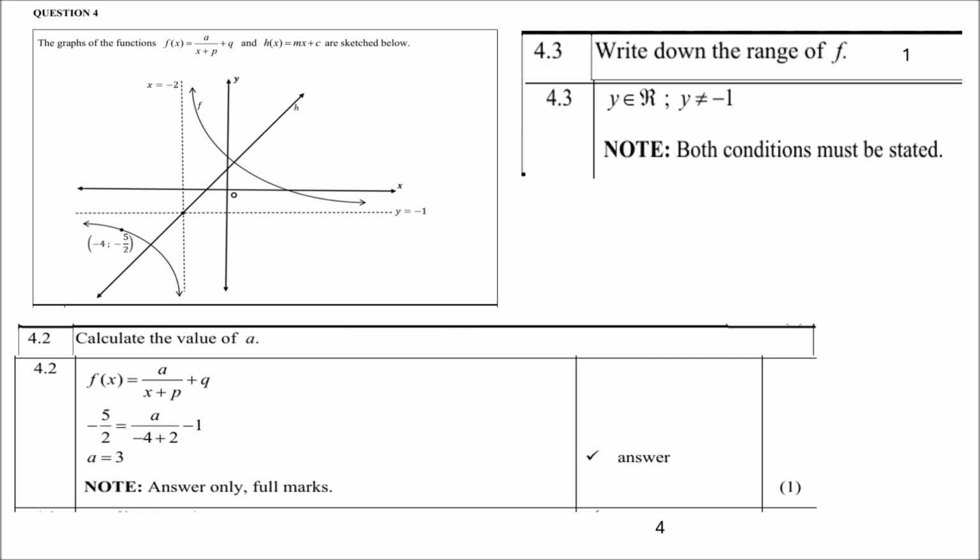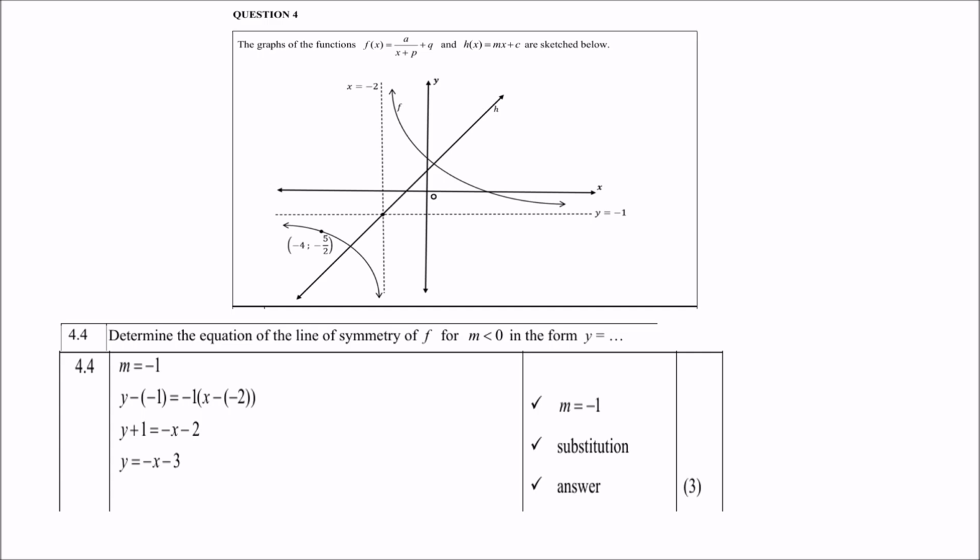4.4, determine the equation of the line of symmetry of f for m less than 0 in the form. Be careful, there's two things there now. You must look at an m, which means a gradient, which is negative. And then you must also present the answer in the form y equals mx plus c, because it is a straight line graph. But be careful now, they don't want the line mx plus c that was given. No, they want the line of symmetry that runs in the opposite direction. So remember, it will run through the point where the two dotted lines meet. That means where x is -2 and y is -1, and m is -1.